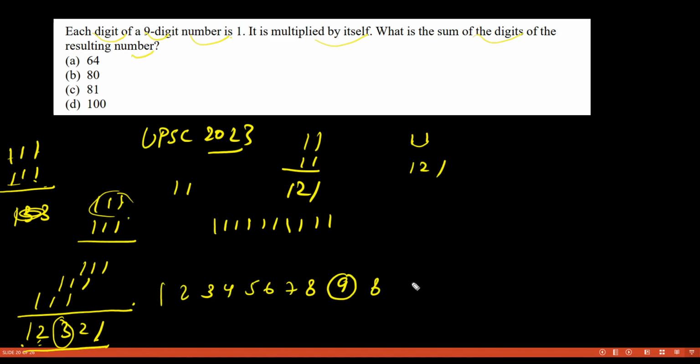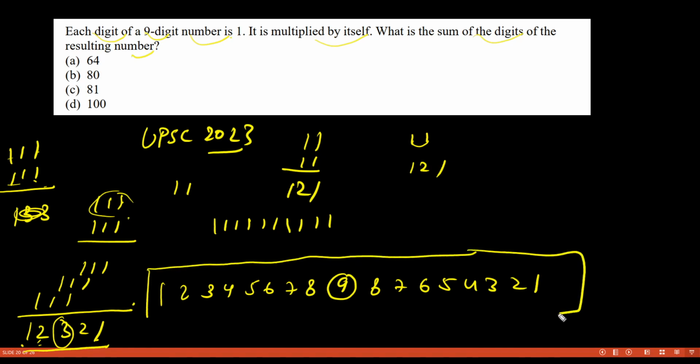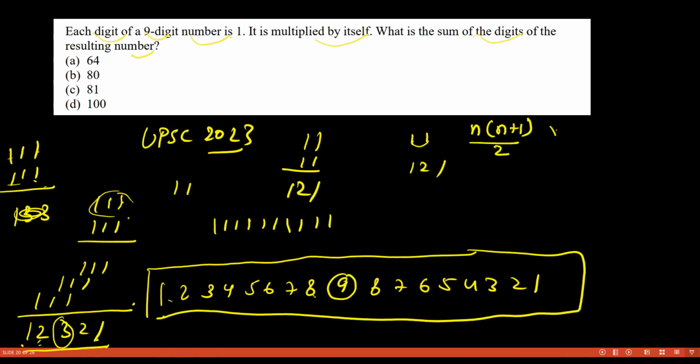Here also you are going to get 8 7 6 5 4 3 2 1. So this will be the multiplication of 1 1 1 1 1 1 1 1 1, nine times. Now see, you just have to add these numbers. So 1 to 8 you will add. Use the arithmetic progression formula n plus 1 by 2, and multiply it by 2, because 2 times you have to add, and then just add 9 to it. So you will get your answer.